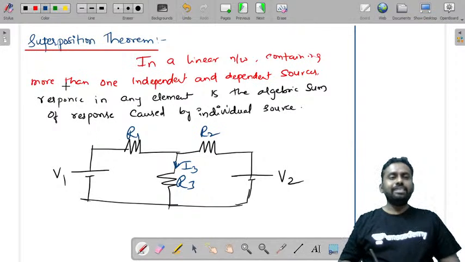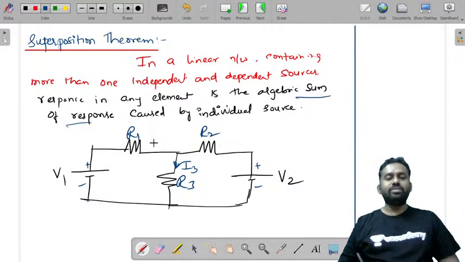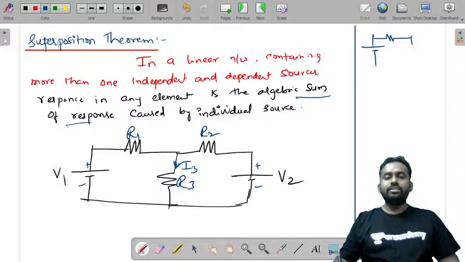Now what does superposition theorem state? The response in any element, the current in this element because of these two sources, is equal to the algebraic sum of the responses caused by the individual sources. That means you apply V1 alone to the circuit and find the response.